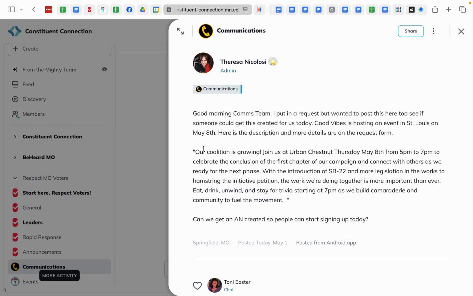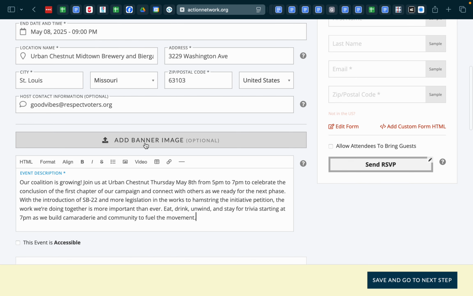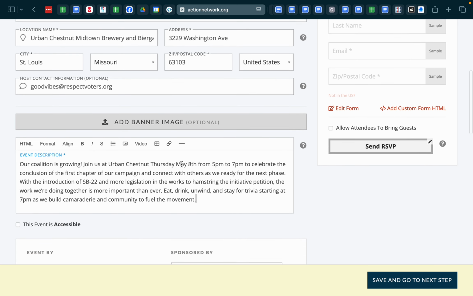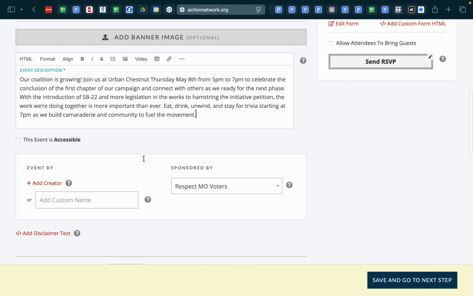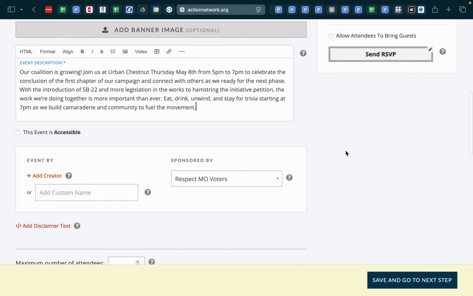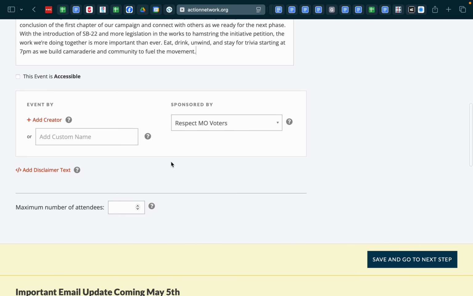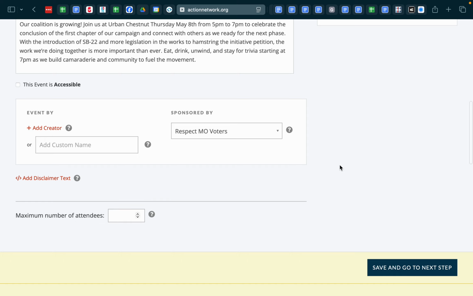I do have a description available here. So I'm just going to copy this, and I'm going to paste it here. I don't know how accessible the venue is, so I'm not going to check this box. I'm not going to add a specific person. We're just going to leave it as Respect Mo Voters here.